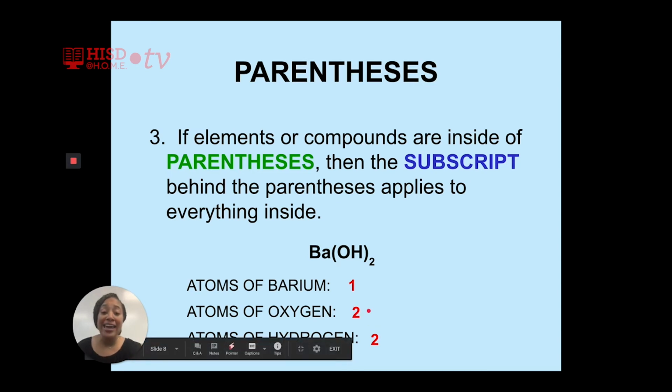Again, the way that we calculated 2 atoms of oxygen and 2 atoms of hydrogen is by multiplying the imaginary 1 next to oxygen by the subscript outside of the parentheses. Imaginary 1 times 2 gives me 2. Same thing with hydrogen. Imaginary 1 times the subscript 2 gives me 2.